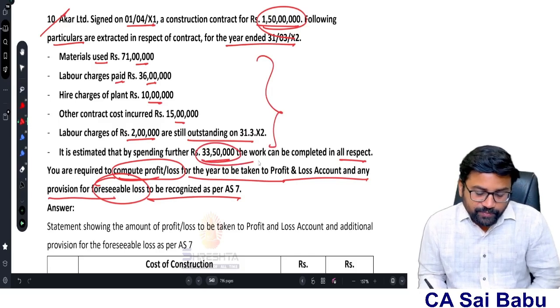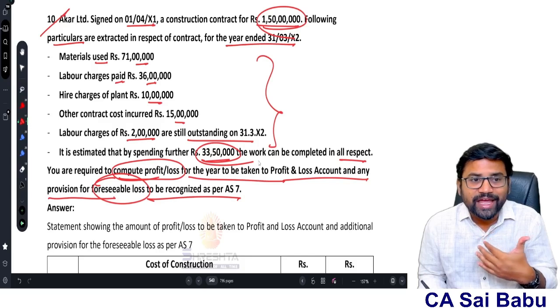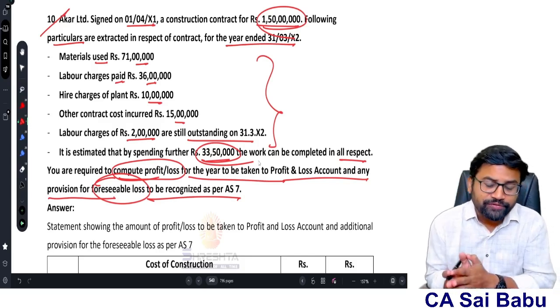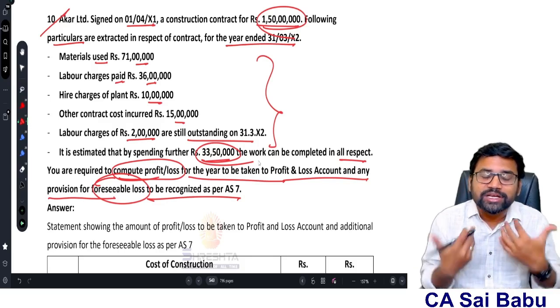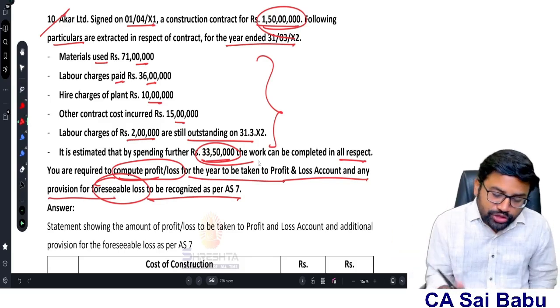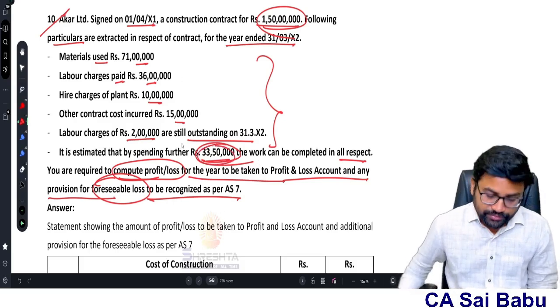33 lakh 50. So therefore, if you want to find out the foreseeable loss, that means the expected loss of the contract, what is the total contract revenue? 1.5 crores. What is the total estimated cost of the contract? That is cost incurred so far plus to be incurred. We know to be incurred is 33 lakh 50. Now we need to find out what is the cost incurred so far.